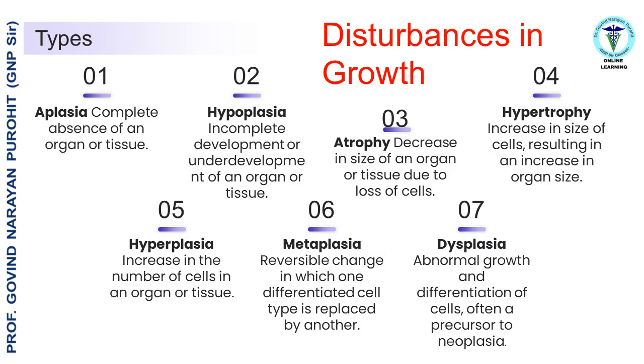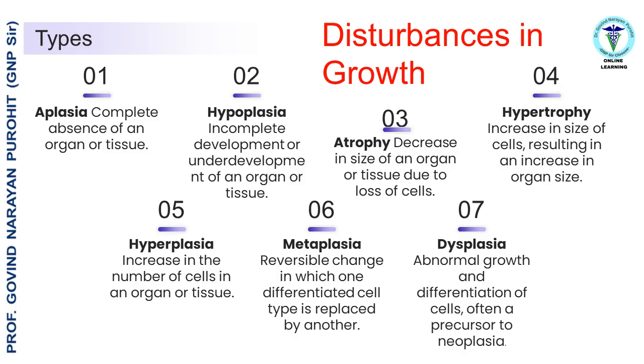Different names are given to the disturbances in growth of cells, tissues or organs, which are explained here. Aplasia, complete absence of an organ or tissue. Hypoplasia, incomplete development or underdevelopment of an organ or tissue. Atrophy, decrease in size of an organ or tissue due to loss of cells. Atrophy is physiologic with normal aging, whereas it is pathologic when it occurs due to disuse, denervation, ischemia, malnutrition.